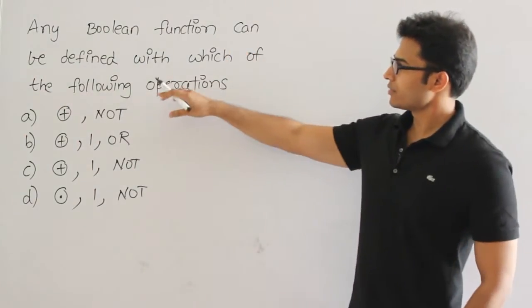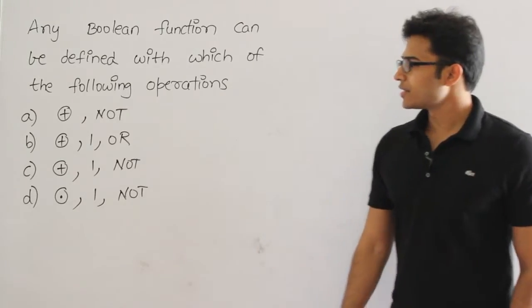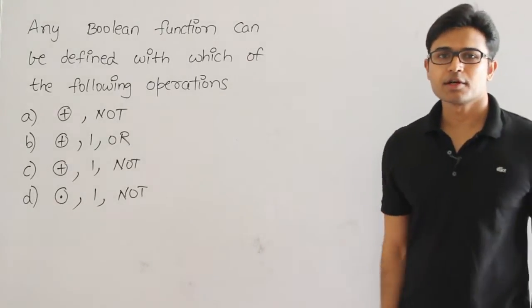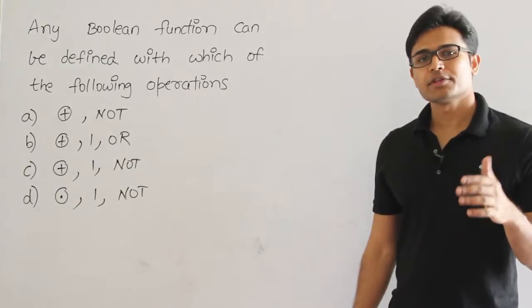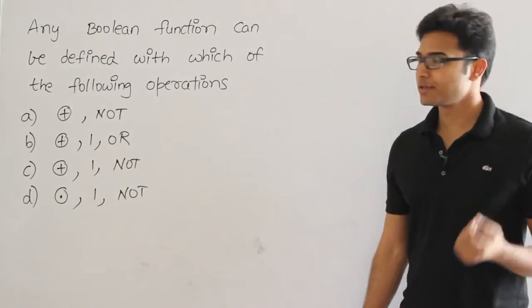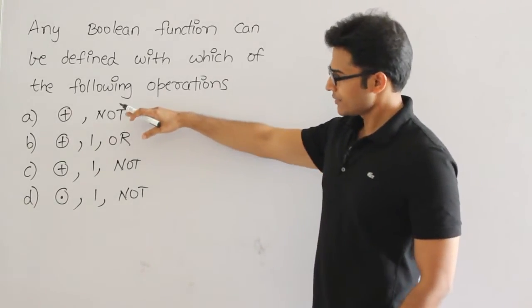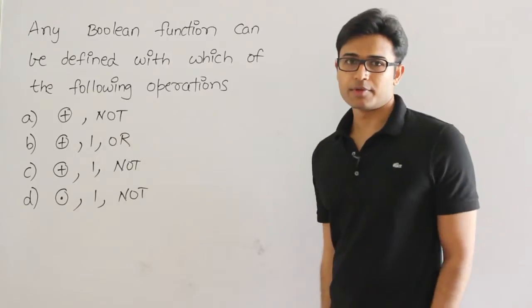Any boolean function can be defined with which of the following operations. So they are talking again about functional completeness. If any boolean function can be defined with some operations, then that is nothing but functionally complete operations, right? Now watch this first one. They are asking which of the following are functionally complete.